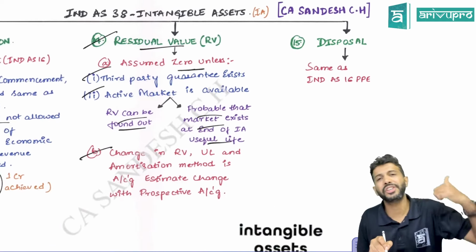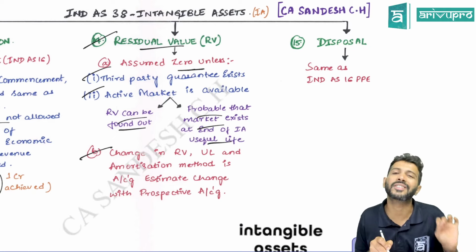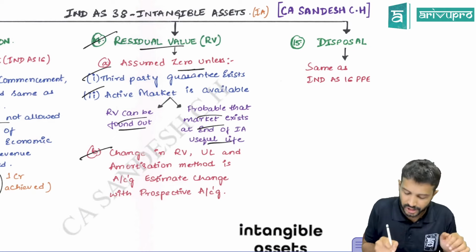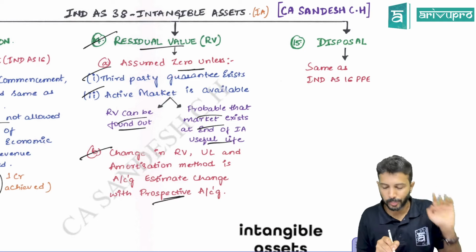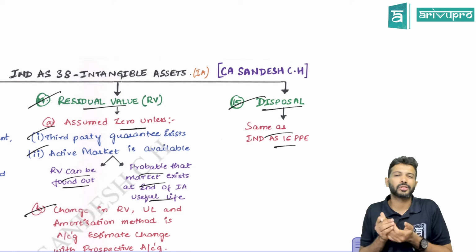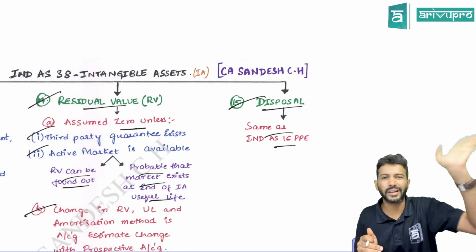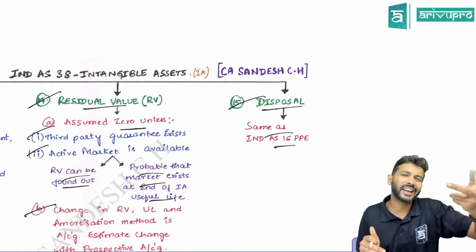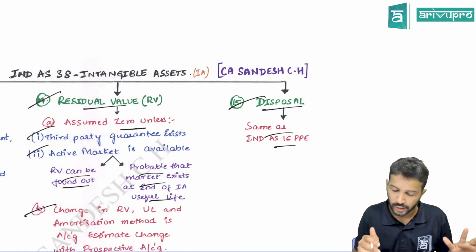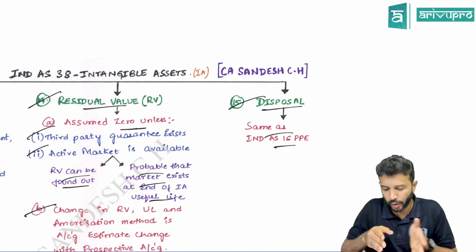Any change in the useful life, residual value, depreciation method, etc., all these are considered as accounting estimate changes, and they are applied prospectively. Disposal is the same as Ind AS 16. You'll dispose of or derecognize an intangible asset when the future economic benefits stop or when it is sold off. And any gain or loss on disposal gets transferred to P&L. So this was your quick revision.